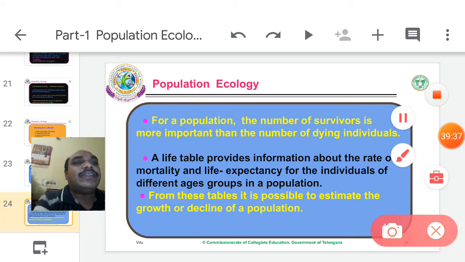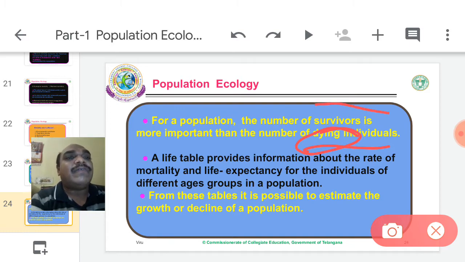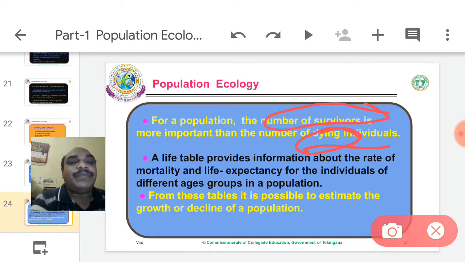For a population, the number of survivors is more important than the number of dying individuals. So dying is not a priority, only survivors are important in a population. So the number of deaths is not a priority, only the number of births is important.